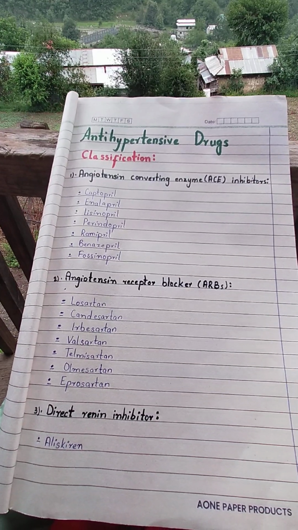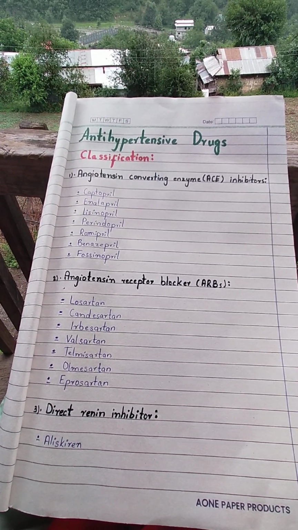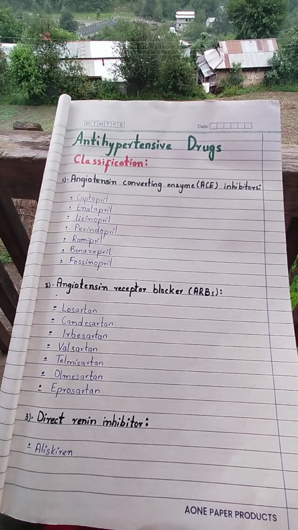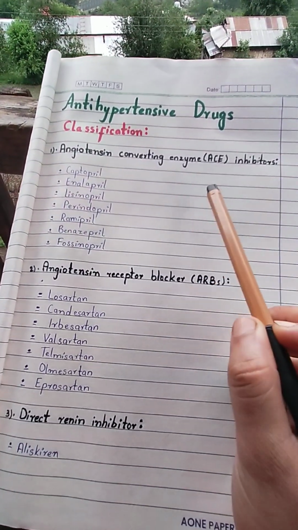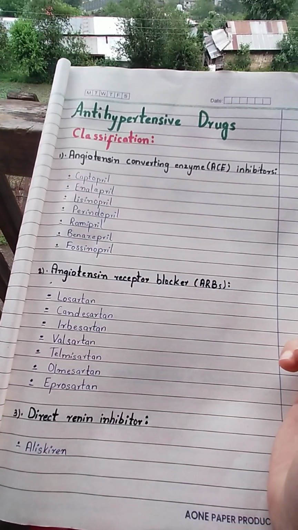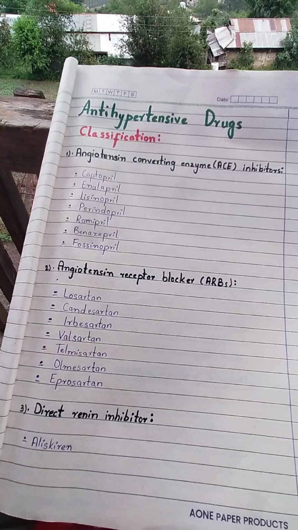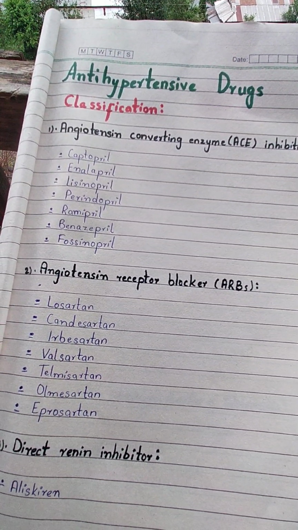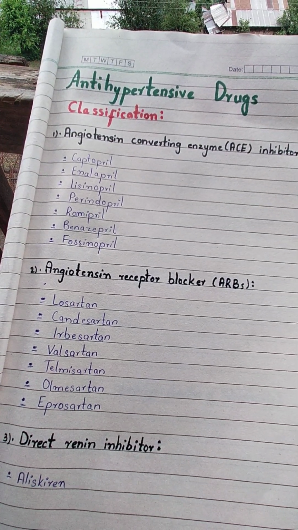The classification of antihypertensive drugs starts with the first class, angiotensin converting enzyme inhibitors, that is called the PRIL family, or you can also say ACE inhibitors. All the drugs that belong to this class end with the suffix pril. The drugs are captopril, enalapril, lisinopril, perindopril, ramipril, benazepril and fosinopril.